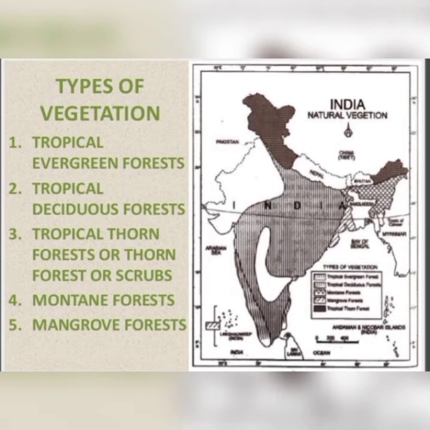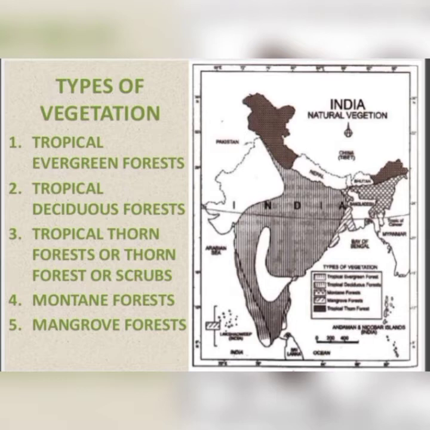So mainly there are 5 different types of vegetation. First, tropical evergreen forest, which you can see here, the tropical evergreen forest near the Western Ghat area. Next, we have tropical deciduous forest. Most of the part of our India comes under the tropical deciduous forest. Mainly this portion where India is mentioned, all that area comes under the tropical deciduous forest.